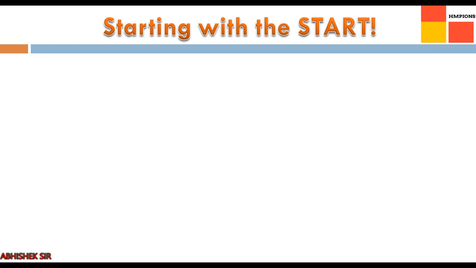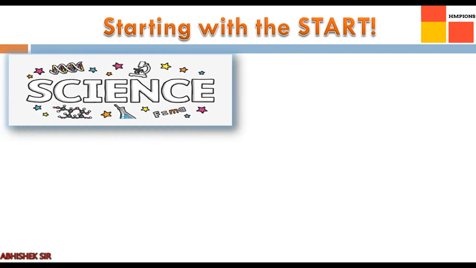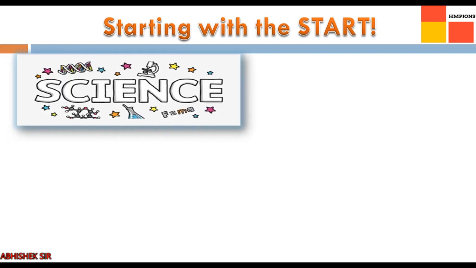Before we actually start the chapter physical world, chapter number 1, let us discuss few points about what is science. We all have studied science and under different names, like when you were small you didn't study science but you studied EVS, that was environmental science.